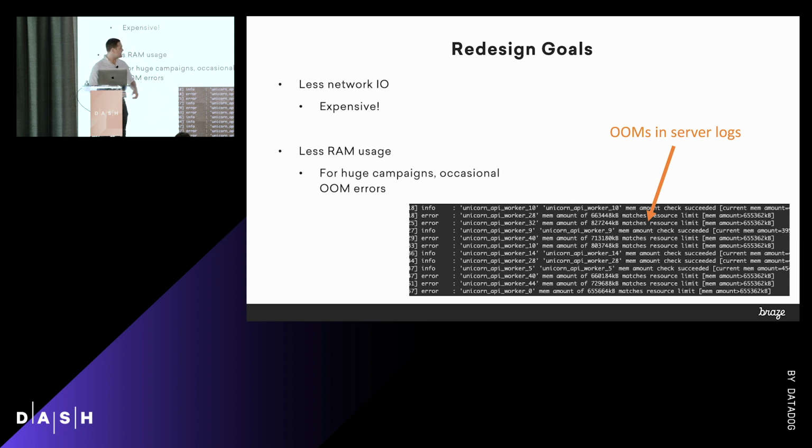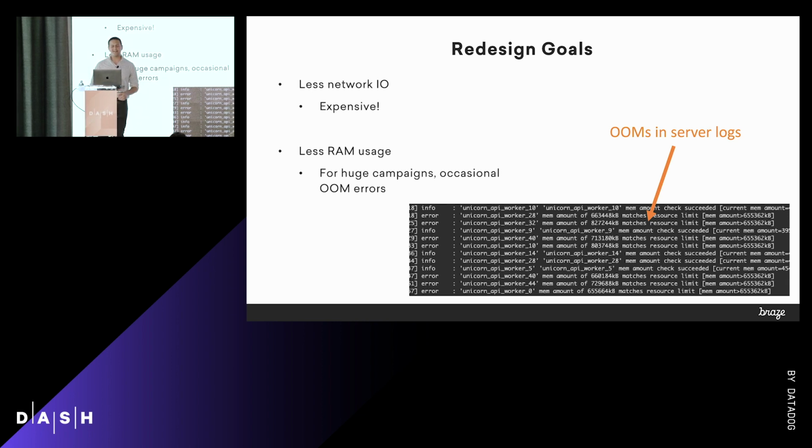So you can see we've got some lovely out-of-memory errors in our server logs. These are what I call soft OOMs, or out-of-memory errors. These are ones where our Monit watchdog processes were looking at our API server and saying, you're using too much memory. You might as well just shut down, and we'll restart another one of you here and just hope that fixes the problem. And that's not super fun. It's not a great pattern to deal with, but that's the world we live in.